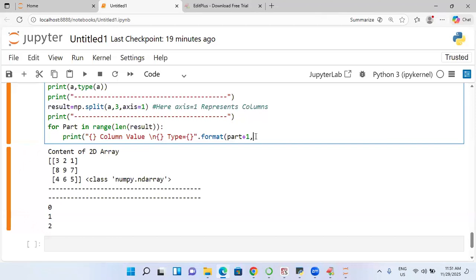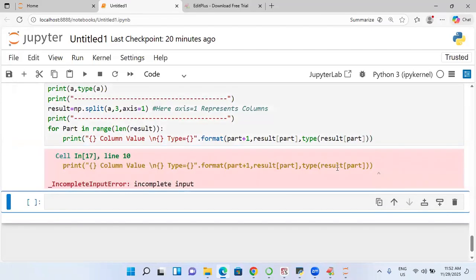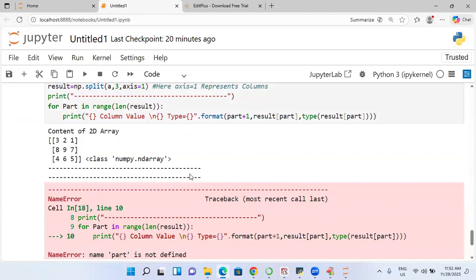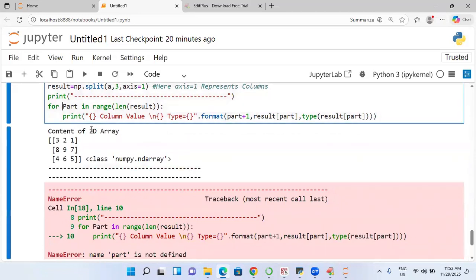This time I will write result of part, comma, next is type of result of part. It is our purely Python knowledge. So close it. Anywhere else, close the bracket. It is going to give you part. Okay, small p. It is capital P I used.